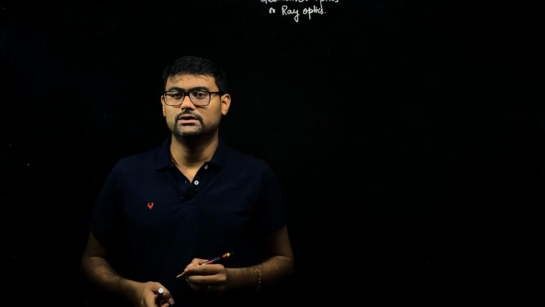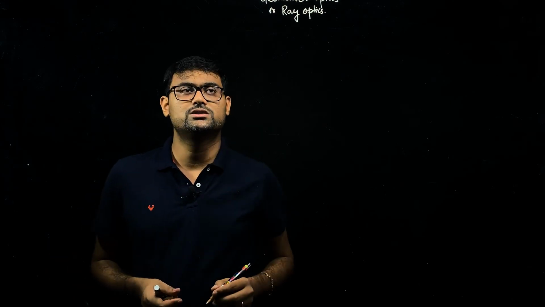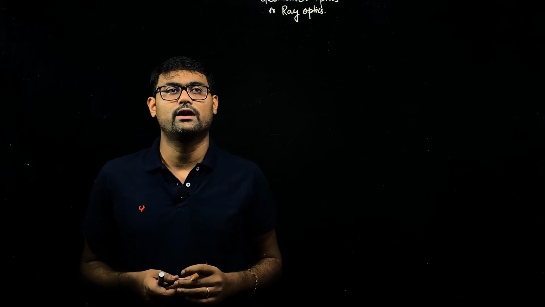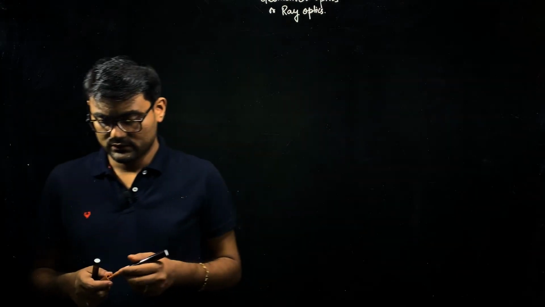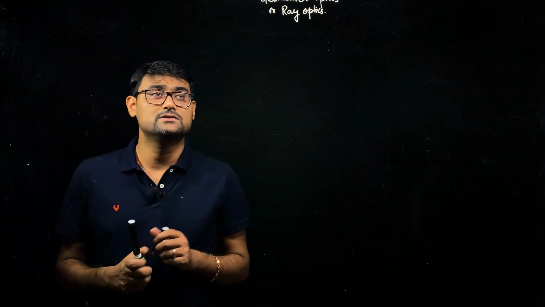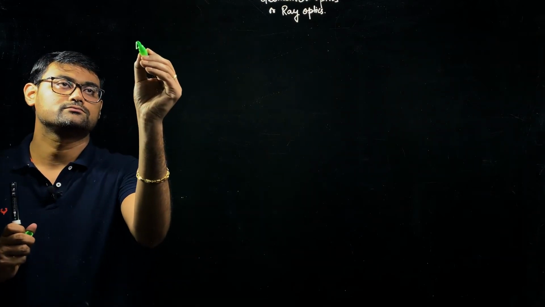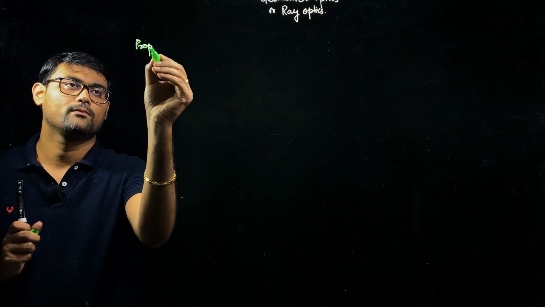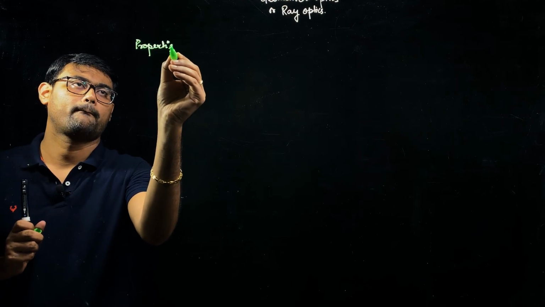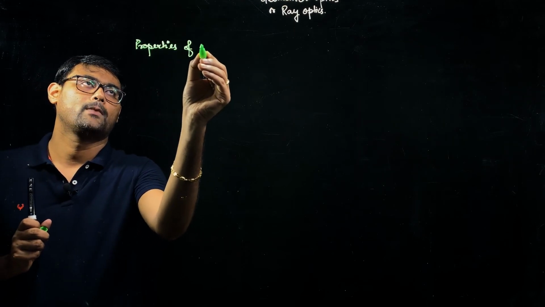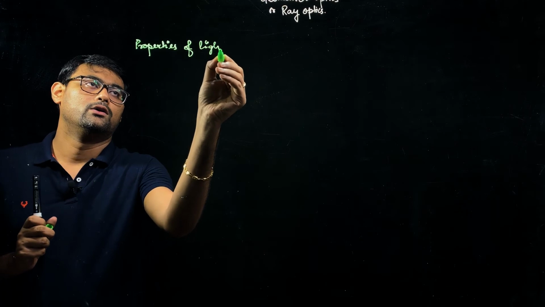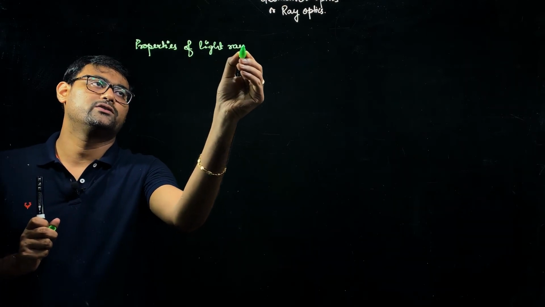Before proceeding further, I would like to mention 4 important properties of light rays here. So what are those important properties of light rays that I will note here? Properties of light rays.